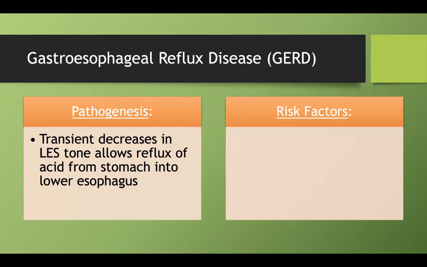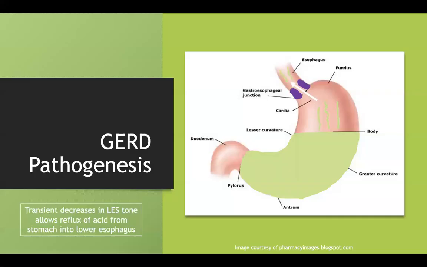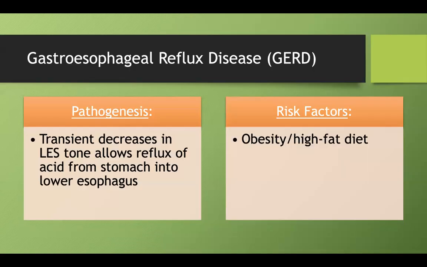So there's several risk factors for GERD. One of them is being obese or having a high fat diet. First off, that can make it to where you have more acid in your system in the first place. But I think the more pertinent physiologic factor with obesity is that you have a lot of excess adipose tissue that can push up and put more pressure on that lower esophageal sphincter to open, and also put more force from the acid onto the LES in the first place. Alcohol, tobacco, and caffeine are also risk factors because they can increase your acid production.